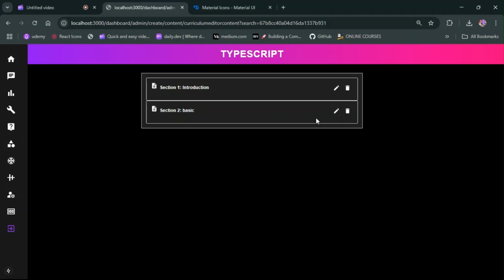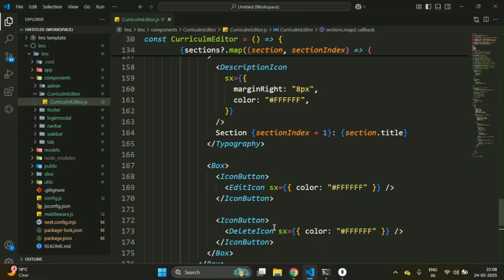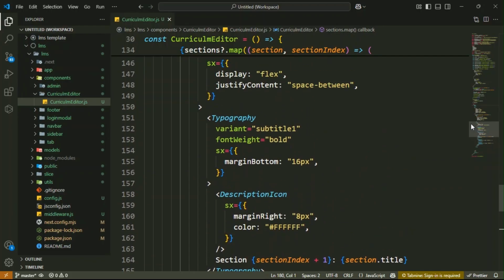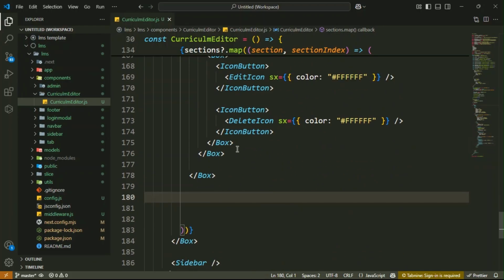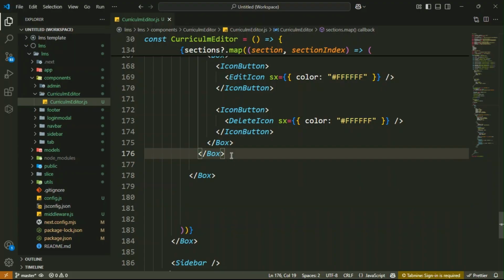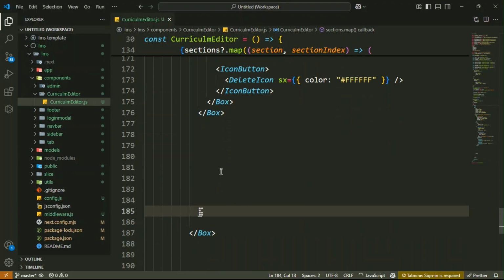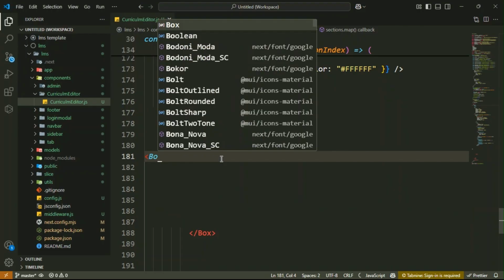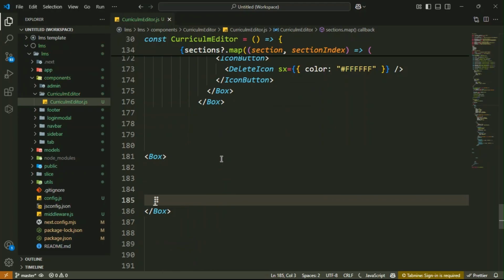Hello everyone, welcome back. In this lecture, we will display your lectures. You see here, this is your box component, and outside it we have to create another box component. So just create the box component with me.